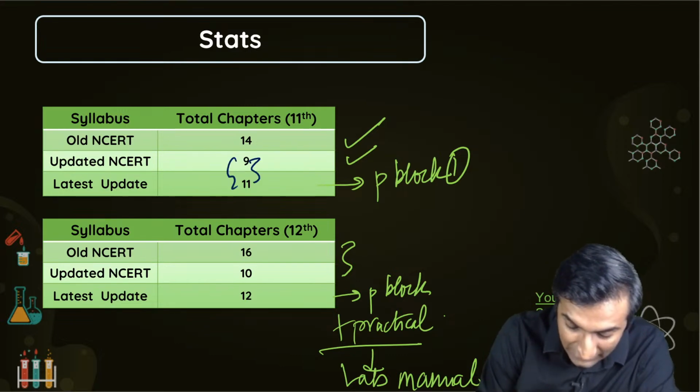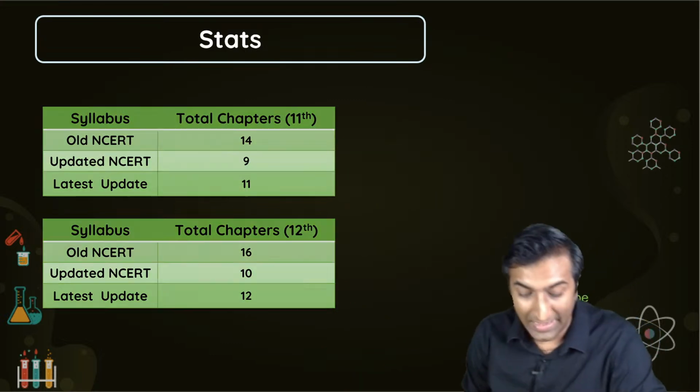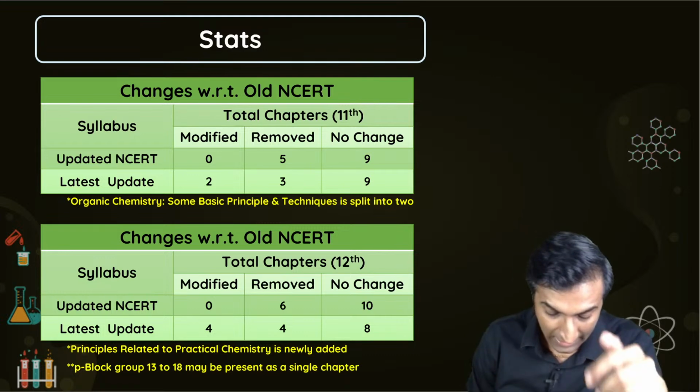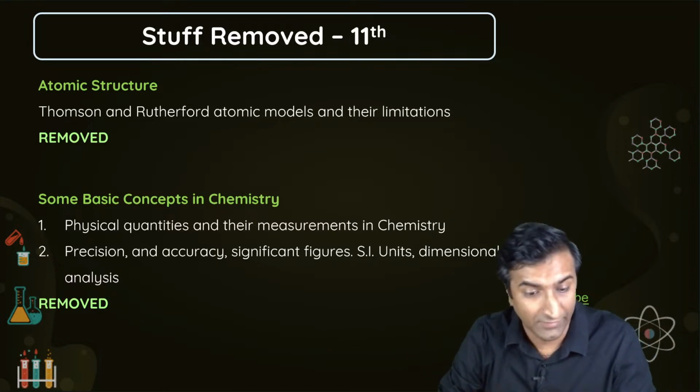See this? There's a delta of 2 chapters here, and that's big. These are 2 big chapters. Like I'll tell you exactly what P block में फर्क था. Yeah, short में बात करेंगे उसकी, and that's what these stats were for. Okay, let's go into detail as to what was actually removed. Pay attention to this part. This is what is important.